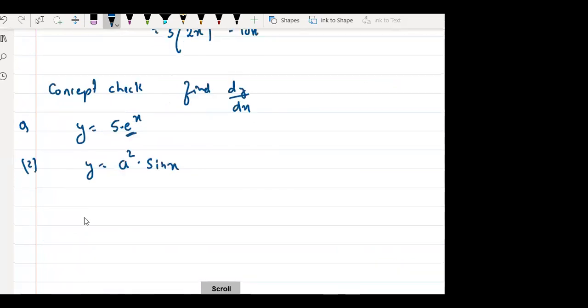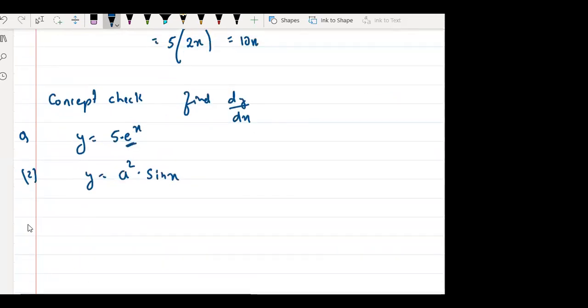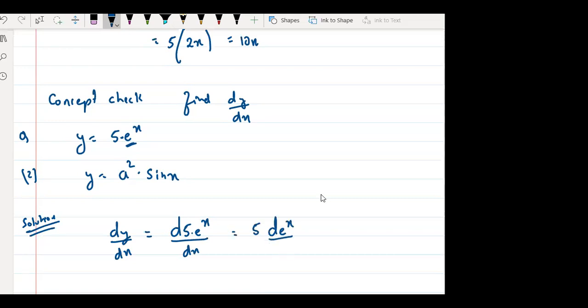So see the first question, solution a. dy by dx, which is the change in y with respect to x, is d of 5 e to power x by dx. Now, since 5 is a constant, it will be taken outside. It will be d of e to power x by dx. Since the differentiation of e to power x is e to power x only, it will be just 5 e to power x. As simple as that. Did everyone understand? Tell me, yes or no? Yes, sir.